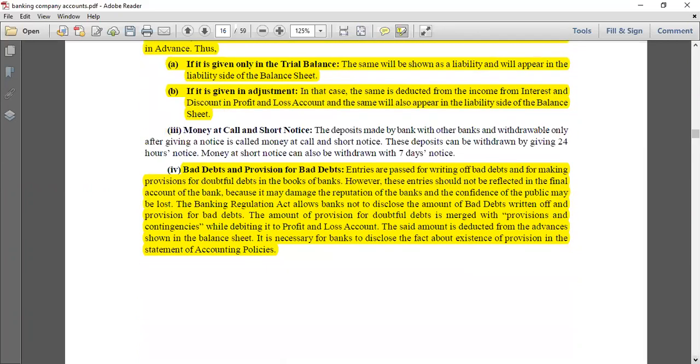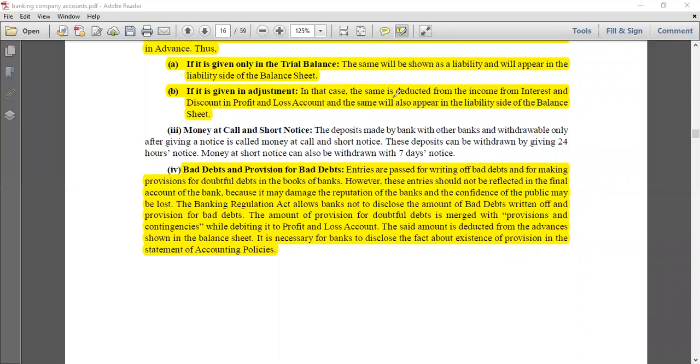Now, talking about bad debts and provisions for bad debts. Entries are passed for writing off bad debts and for making provisions for bad and doubtful debts in the books of banks. However, these entries should not be reflected in the final accounts of the bank.